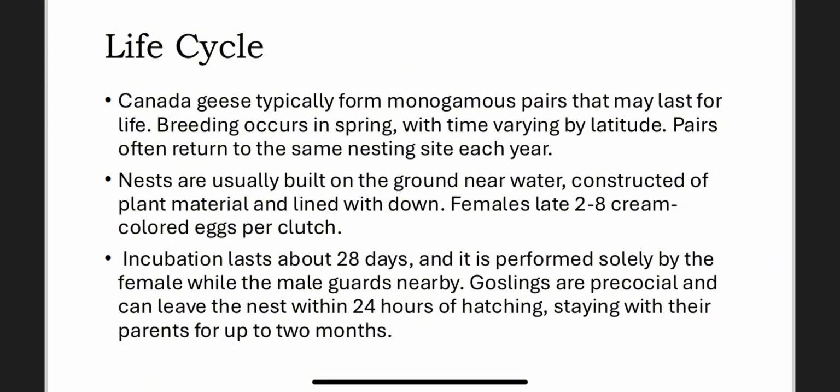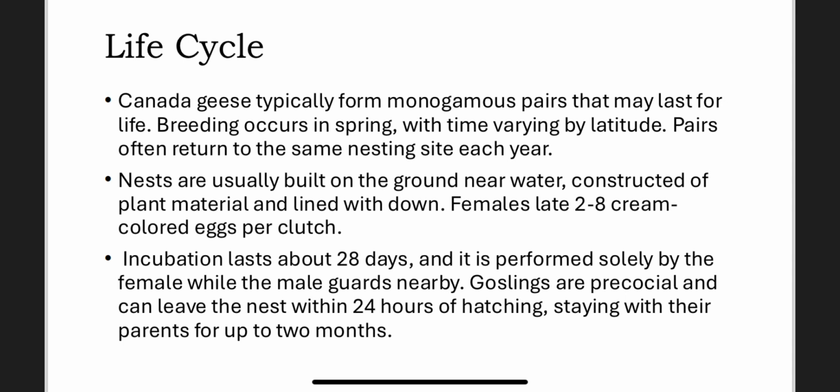Life cycle. Canada geese typically form monogamous pairs that may last for life. Breeding occurs in spring, with time varying by latitude. Pairs often return to the same nesting site each year. Nests are usually built on the ground near water, constructed of plant material and lined with down. Females lay 2 to 8 cream-colored eggs per clutch.